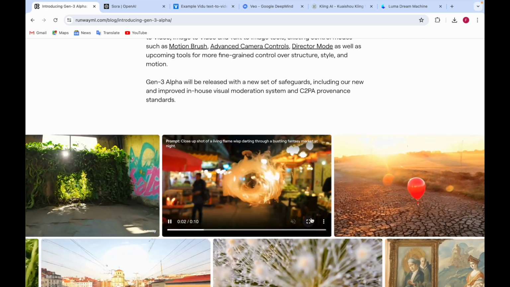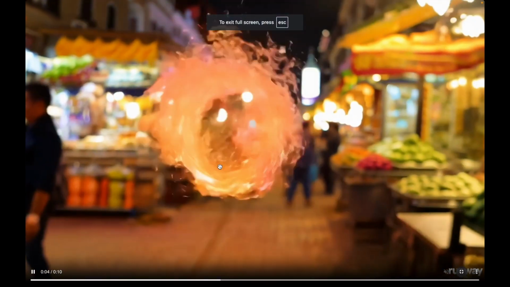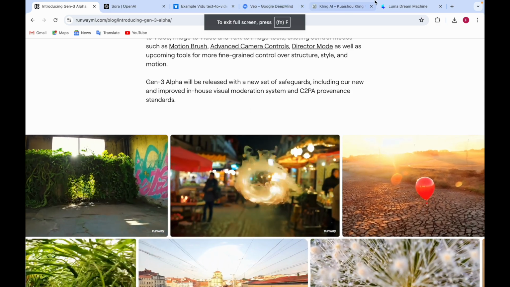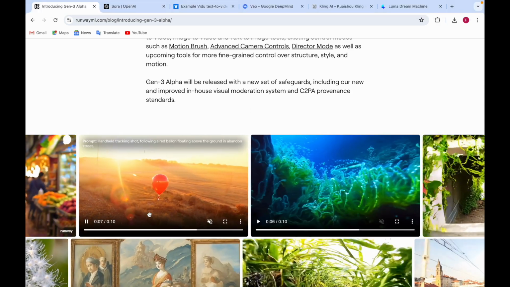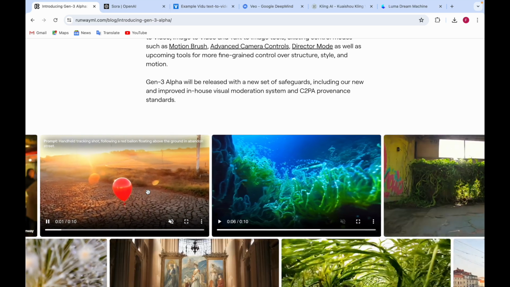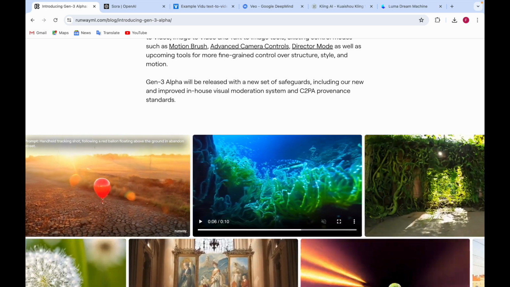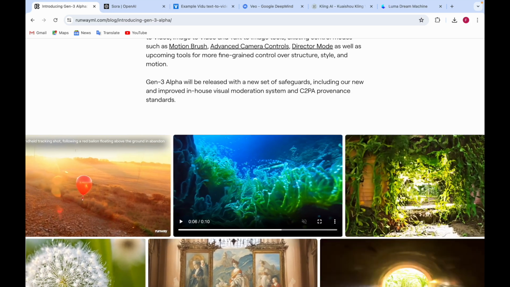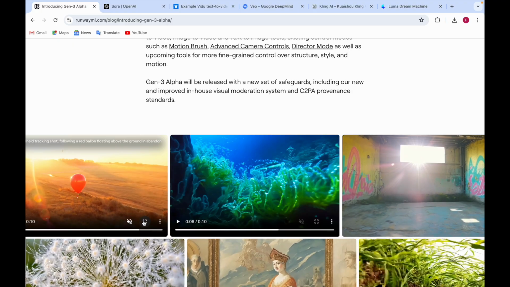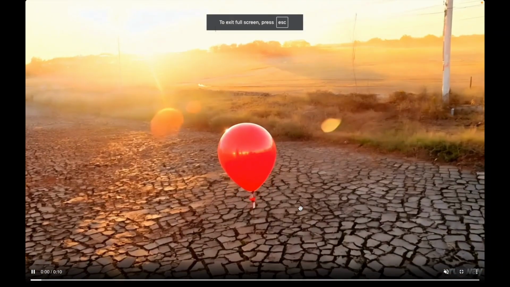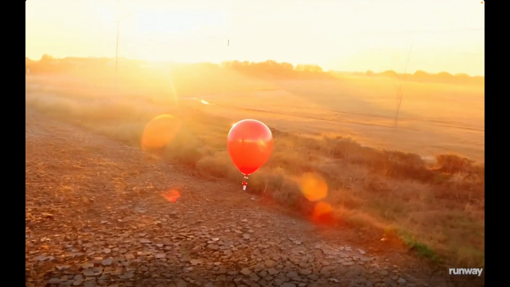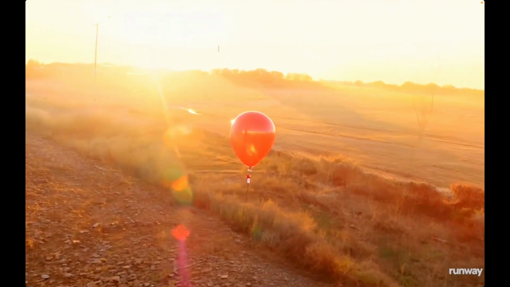Here, if you look at this one, yep, it looks more like a Doctor Strange video. It's the close-up shot of a living flame. Next is the balloon one. It has the same handheld tracking shot, but now the balloon is red and it's floating above the ground. But this one is different. You can see the lights, it's in the sunlight and it's day.